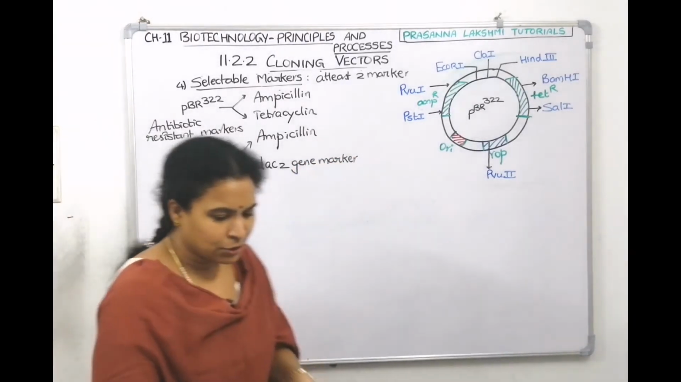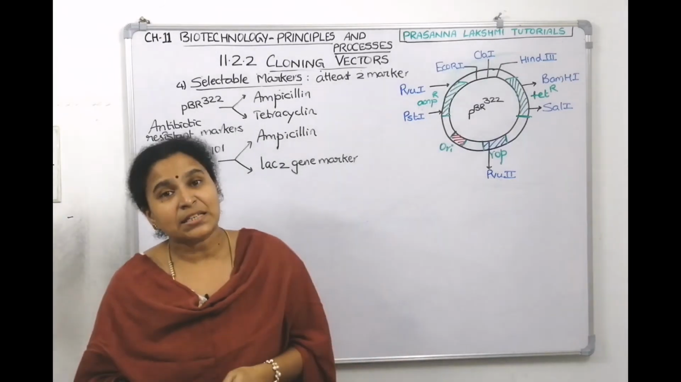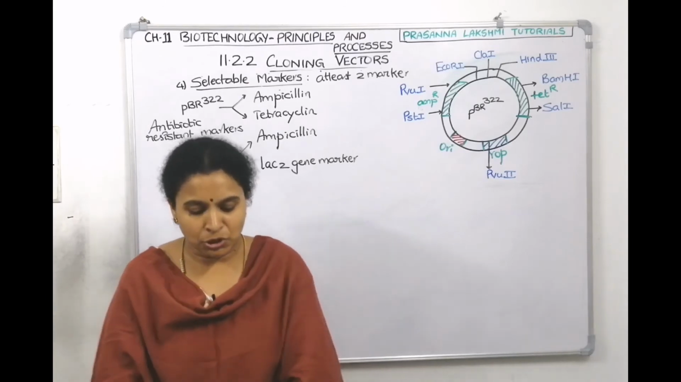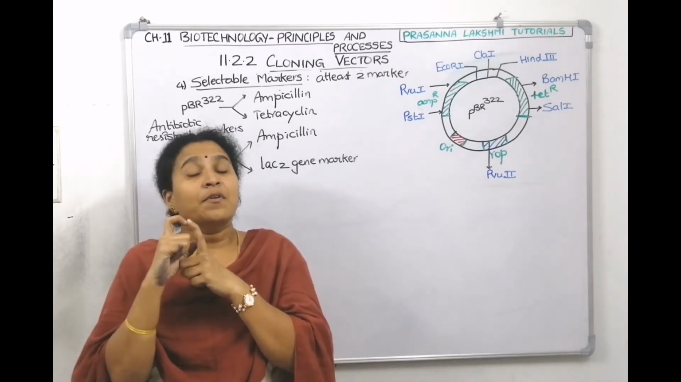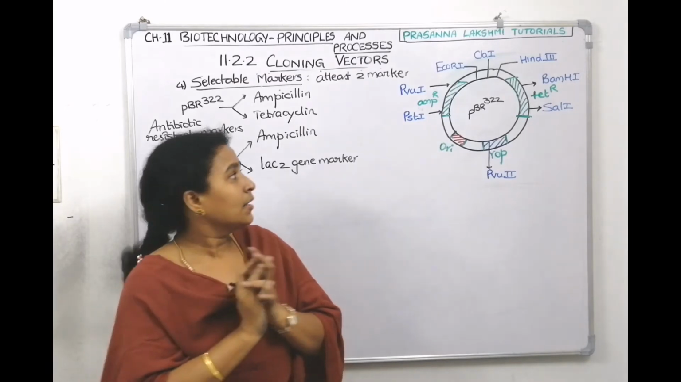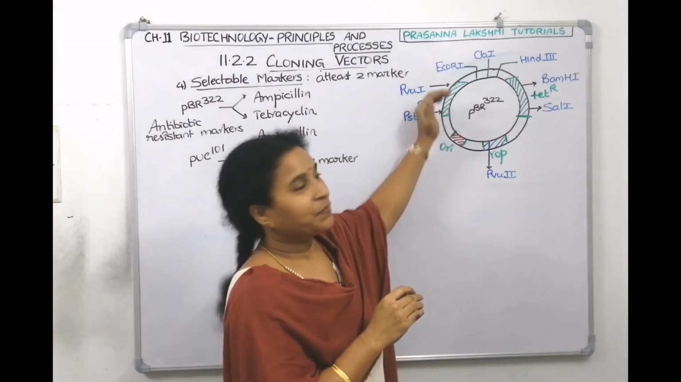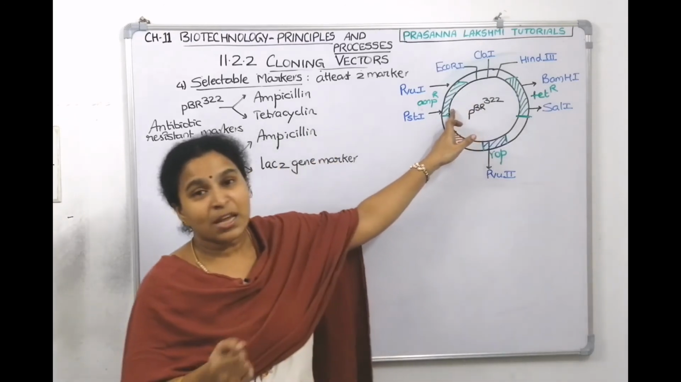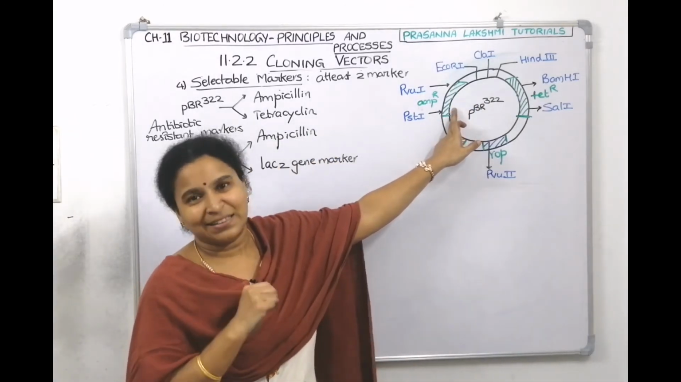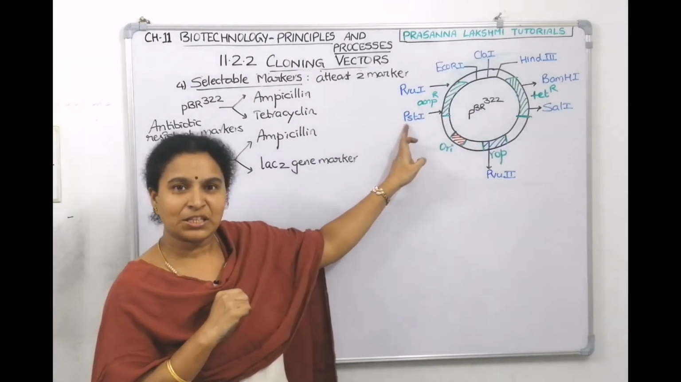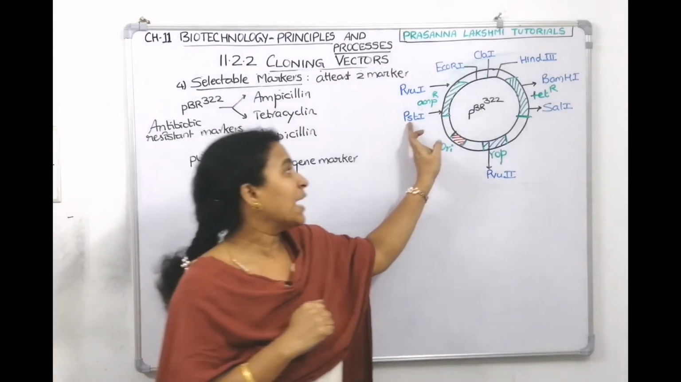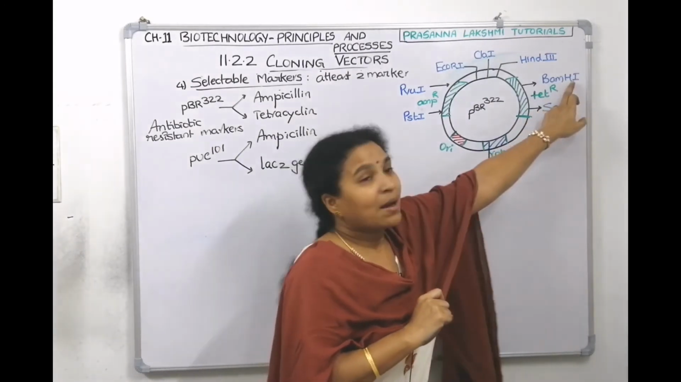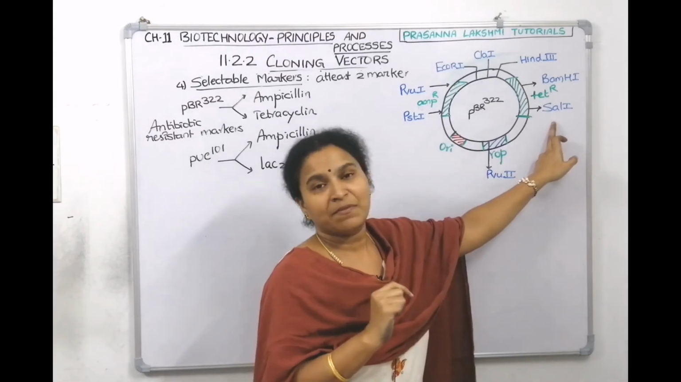Why are we asking for 2 gene markers? When you are supposed to keep your desired DNA, we will try to keep the desired DNA in one gene marker's place. Means we will try to keep our desired DNA here. If you want to keep your desired DNA here, then you need to cut it either with PvuI or PstI. Or if you want to keep your desired DNA with the tetracycline resistant gene marker, then you need to cut it open either with BamHI enzyme or SalI enzyme.